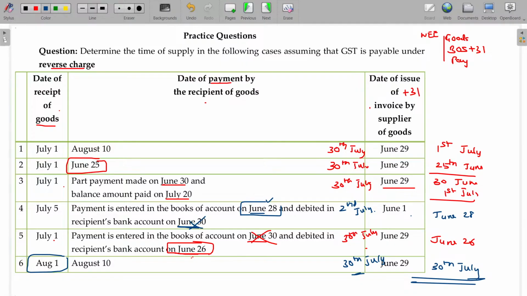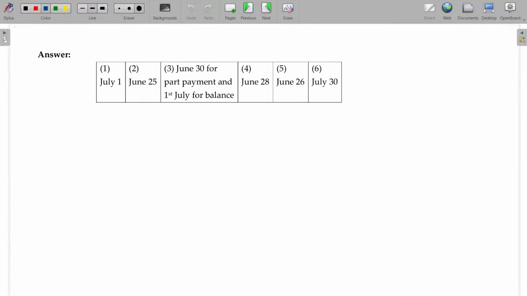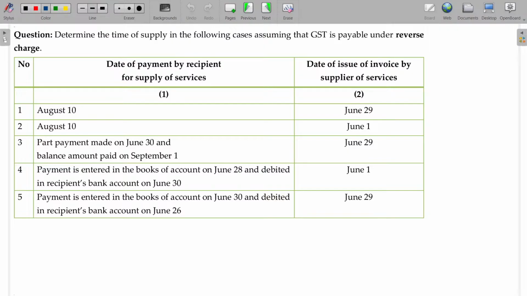We'll move on to the next one. Is it clear? The next one is all about supply of services, where we have to use the reverse charge. In case of supply of services, for any date of issue of invoice, you have to add 61 days, and then compare with the payment date. Actually there is no delivery, so the receipt concept will not be applicable here. Now you have to add 61 days to June 29.